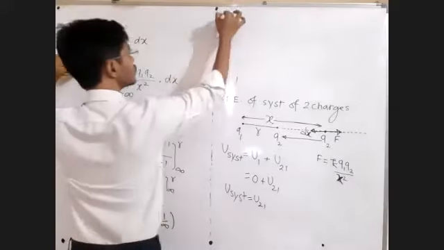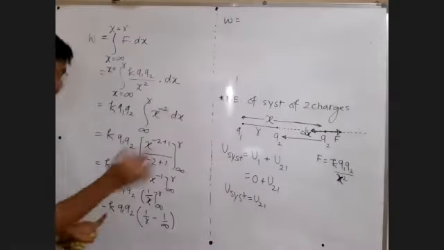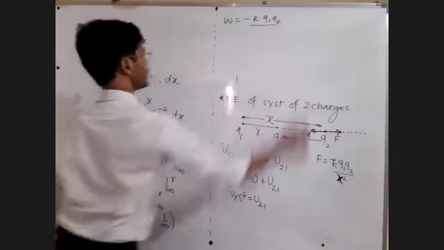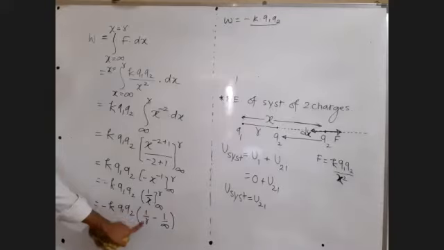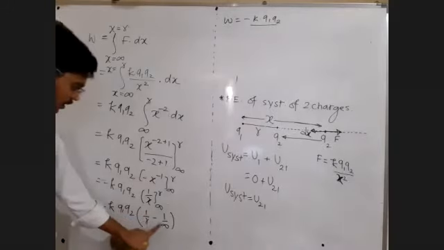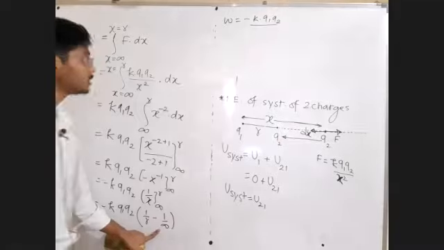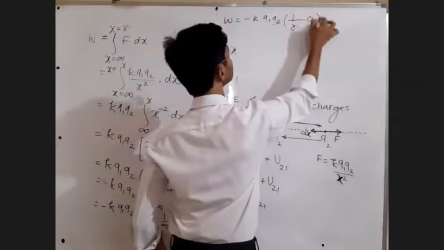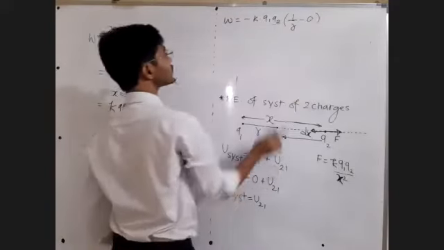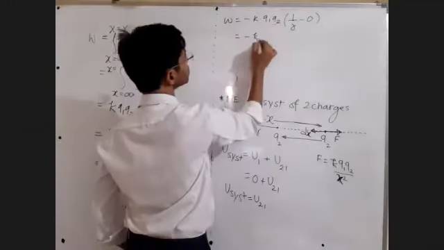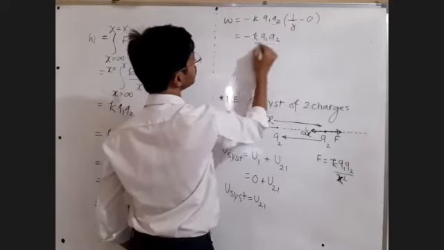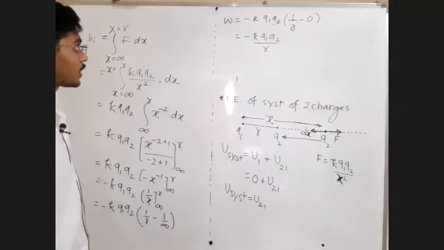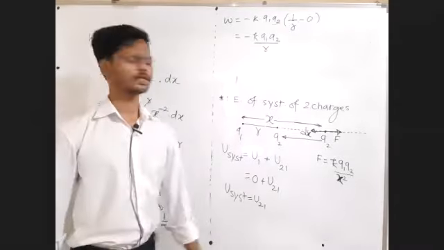W is equal to this minus K Q1 Q2 divided by R, where 1 by R minus 1 by infinity. 1 by infinity is 0, so forget about it. So the answer is minus K Q1 Q2 upon R. Okay, fine. All right.